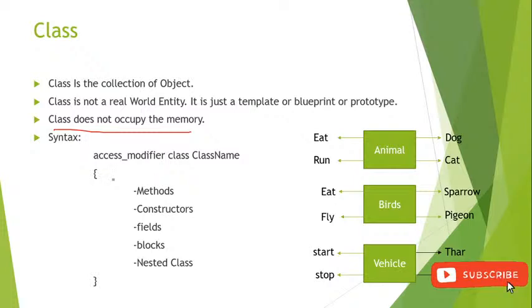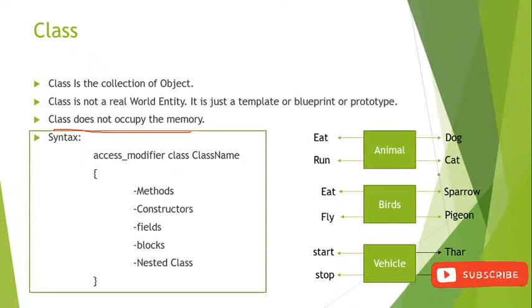Fields means variables. Don't get confused by that. Fields means variables, and behaviors means methods. Simple. So here animal is a class, run is a method, and dog and cat are the objects here. This is all about our class. Does anyone have any doubt till here?